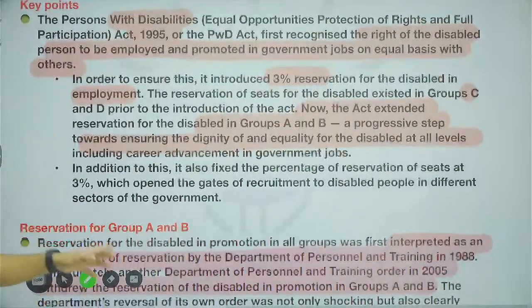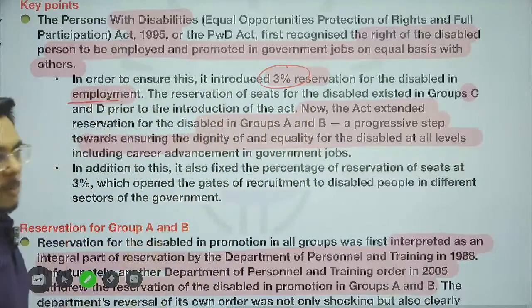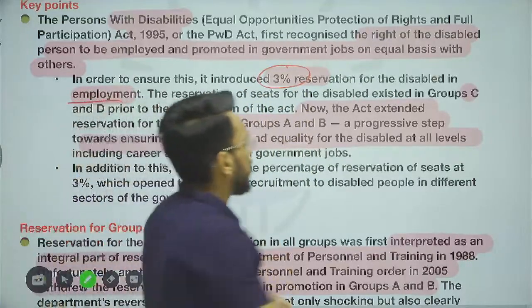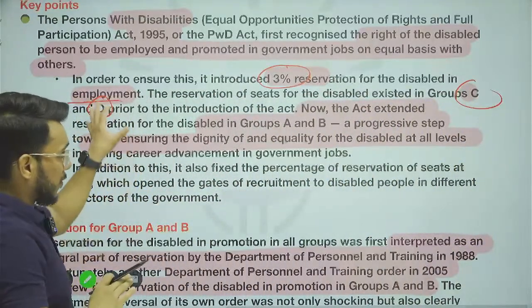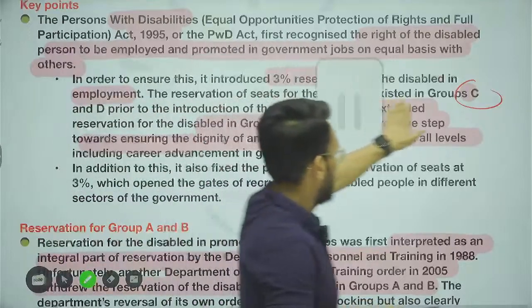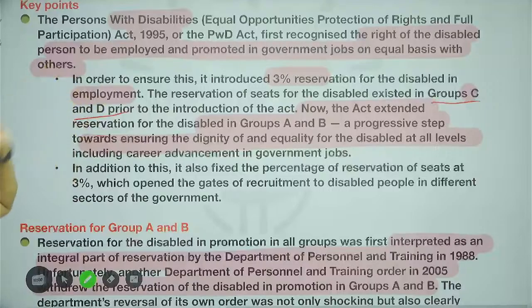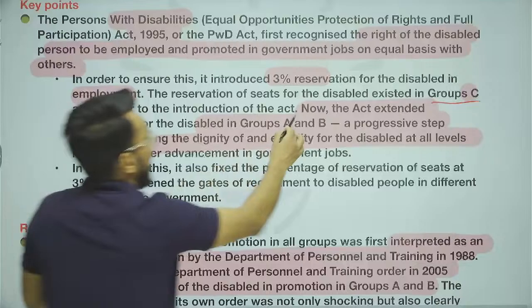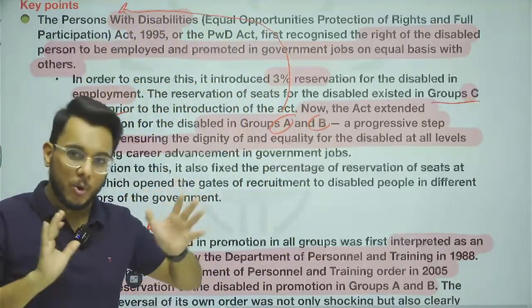Now, moving on. The Act of 1995 provided for 3% reservation for disabled people in employment. Initially the reservation was given only in Group C and Group D jobs. Sorry, my mistake: before the act came, Group C and Group D reservation was there. The reservation got extended to Group A and Group B also with the coming of the act. So this was a very good initiative.